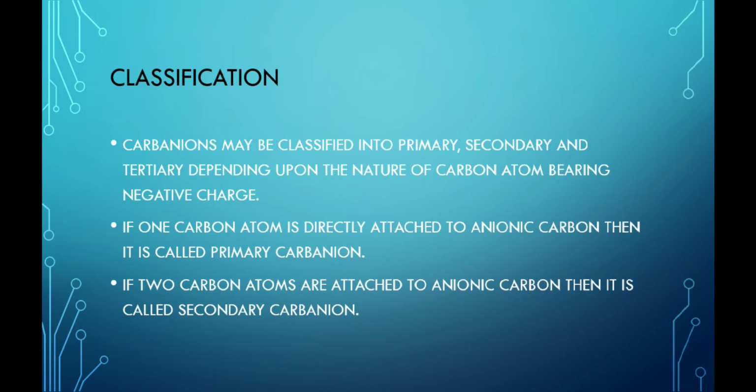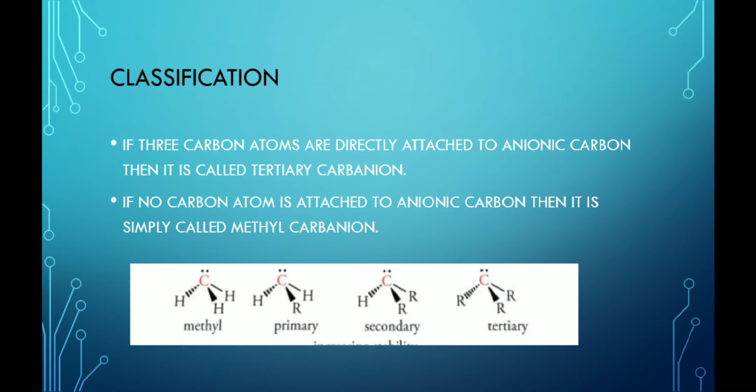Example is ethyl carbanion. If two carbon atoms are attached to the anionic carbon, then it is called secondary carbanion. Example is isopropyl carbanion. If three carbon atoms are directly attached to the anionic carbon, then it is called tertiary carbanion. Example is tertiary butyl carbanion.